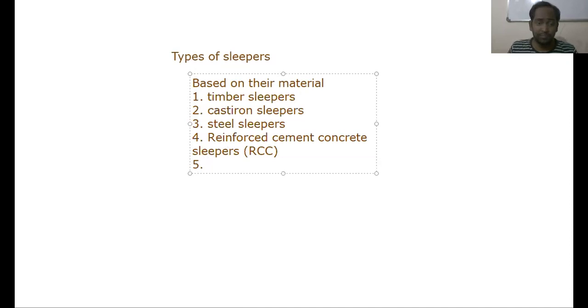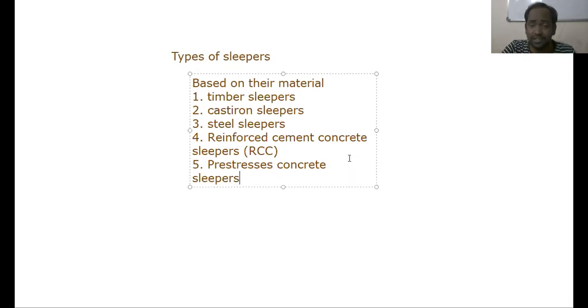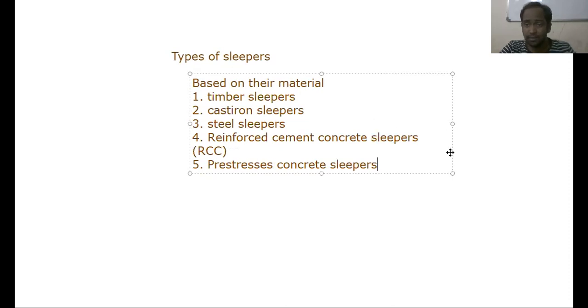So next, if the sleepers are made up with pre-stressed concrete, they are called pre-stressed concrete sleepers. Based upon the material, the sleepers have been classified like this. If the sleepers are made up with timber, they are called timber sleepers. If the sleepers are made up with iron or cast iron, they are called cast iron sleepers. And if the sleepers are made up with steel, steel metal, then they are called steel sleepers. And if the sleepers are made up with concrete, then they are called RCC sleepers or reinforced cement